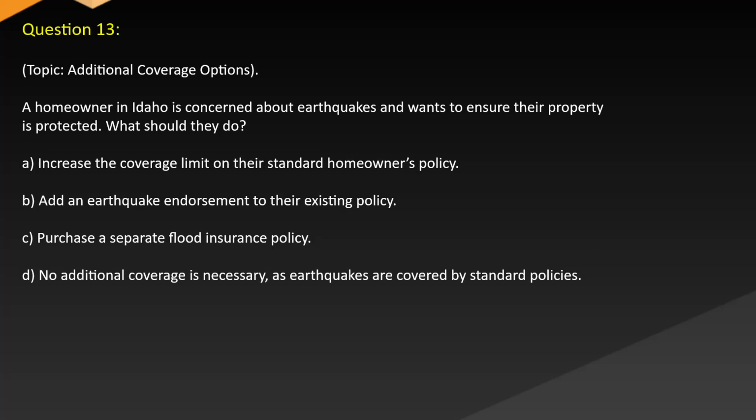Question 13. Topic: Additional coverage options. A homeowner in Idaho is concerned about earthquakes and wants to ensure their property is protected. What should they do? A. Increase the coverage limit on their standard homeowners policy. B. Add an earthquake endorsement to their existing policy. C. Purchase a separate flood insurance policy. D. No additional coverage is necessary, as earthquakes are covered by standard policies.